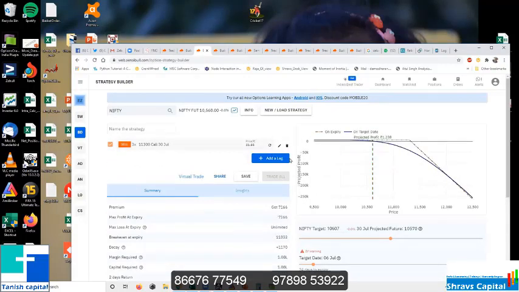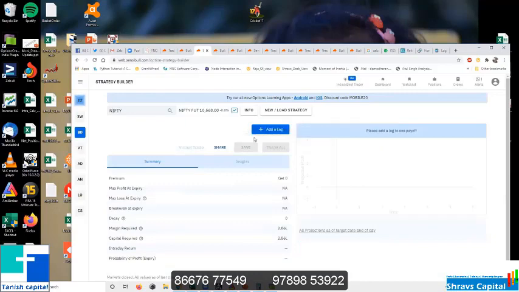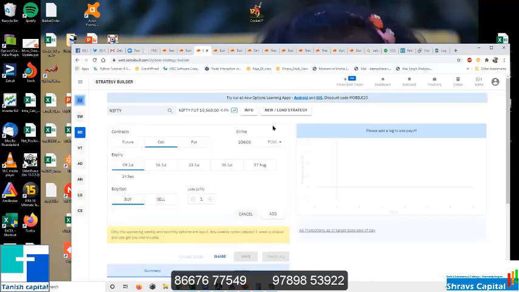So what I'm trying to do is, I'm talking about weekly expiry. Market is somewhere here. So where is the market?